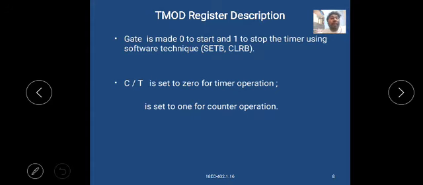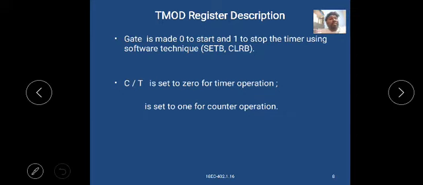The C/T bar bit is set to 0 for timer operation and set to 1 for counter operation. That is, C/T bar equal to 0 means timer operation is executed, and C/T bar equal to 1 means counter operation.